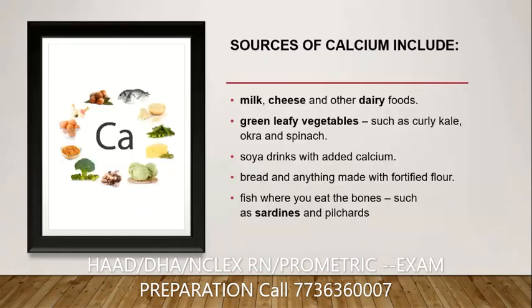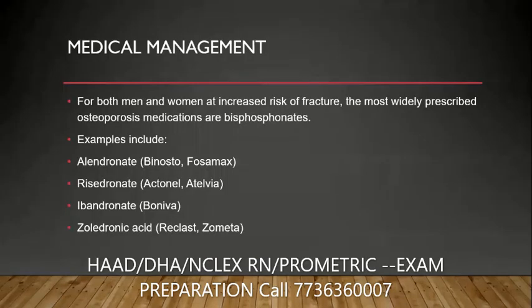These are the calcium sources: milk, cheese, and other dairy products. Green leafy vegetables such as cauliflower, okra, and spinach. Soya drinks, and bread and anything made with fortified flour. And fish where you eat the bone, such as sardines and pilchards. So these are the calcium rich foods.